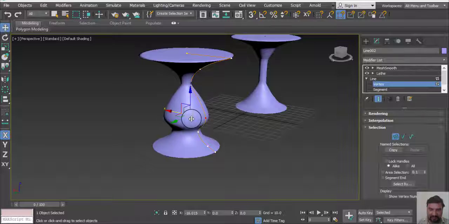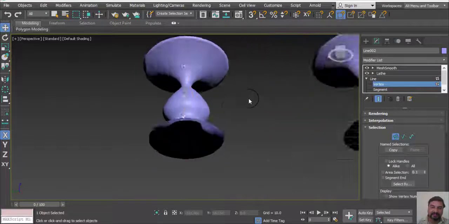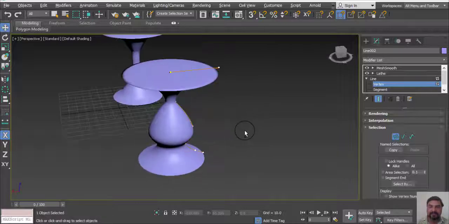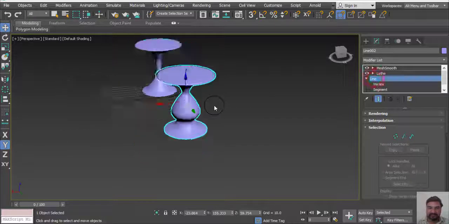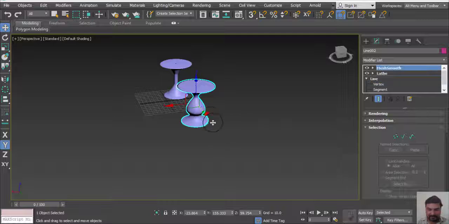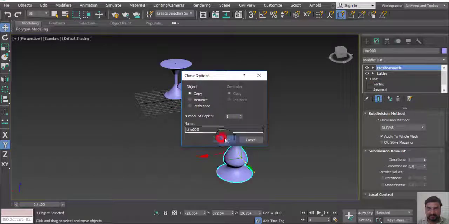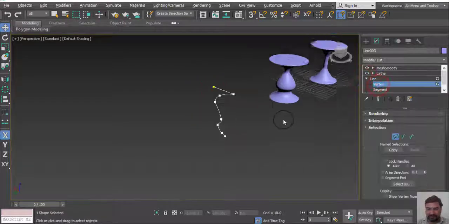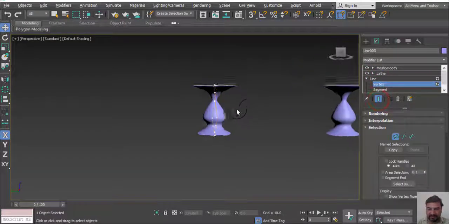Now again select this one, shift and drag, make other copy, go to the line tool, select vertex again, so particular vertexes.